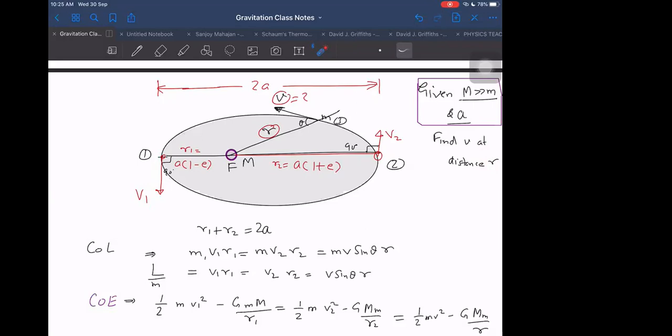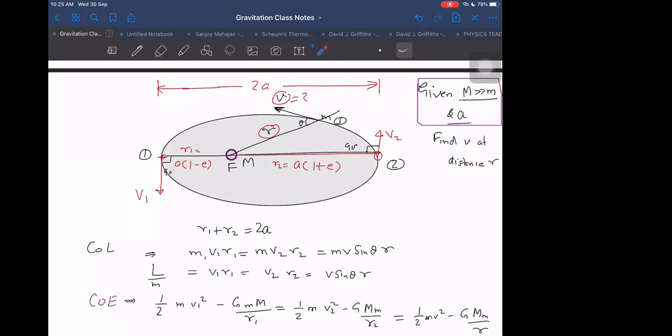I'm not using that R. If I use R, then I will be getting... First we have to get the total mechanical energy in terms of A. And then from there, we can write mechanical energy minus the potential energy. That will be giving us kinetic energy.